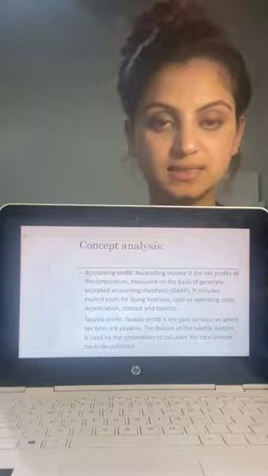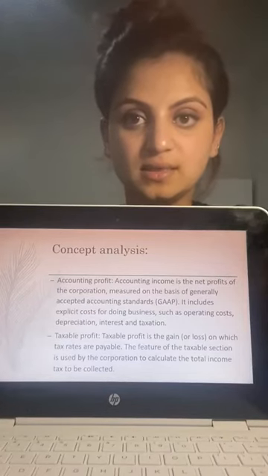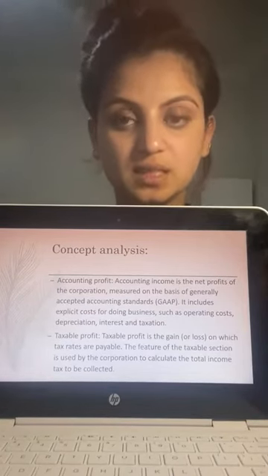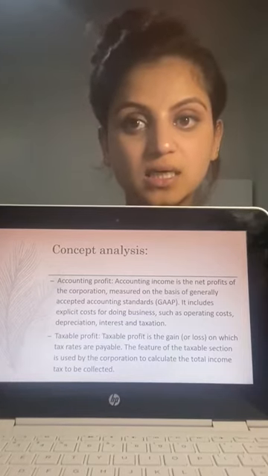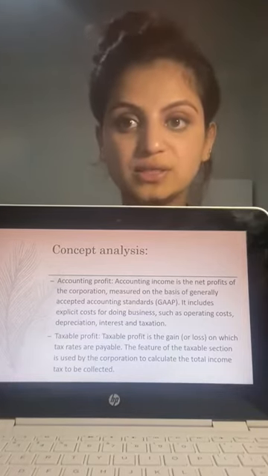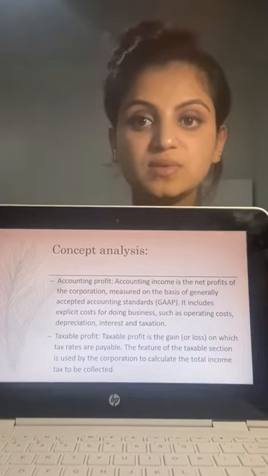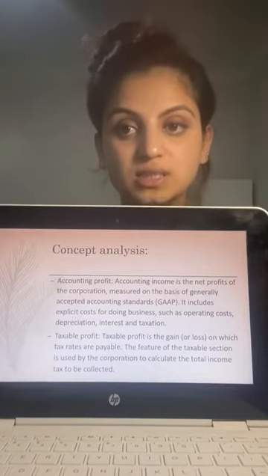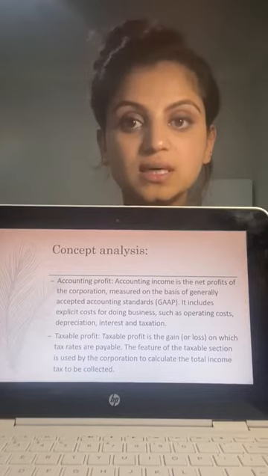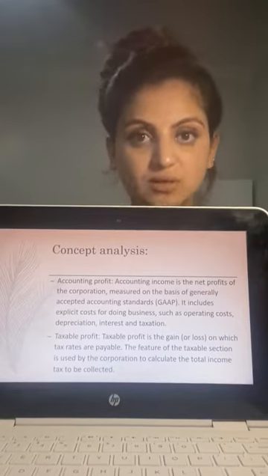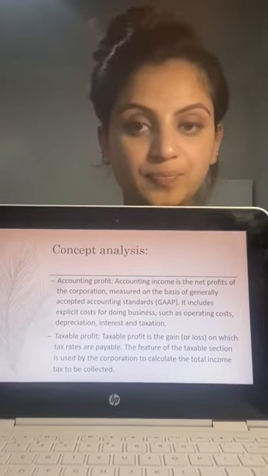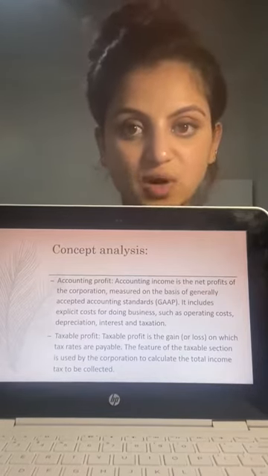Concept analysis. Accounting profit is the profit earned by an organization, found by reducing the expenses incurred from the revenue earned for the accounting period. The revenue earned and expenses incurred for the year are calculated under the generally accepted accounting principles, also called GAAP. The second one is taxable profit.